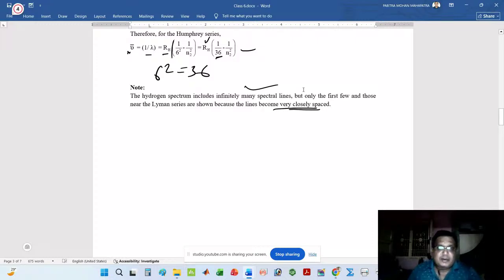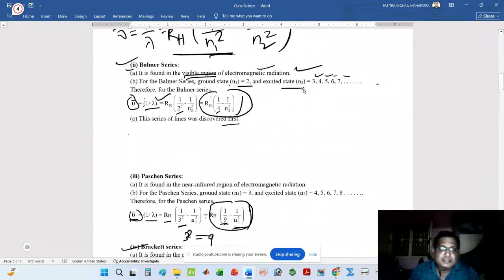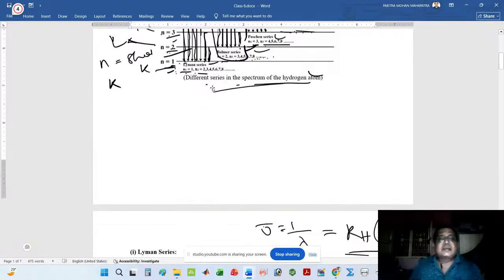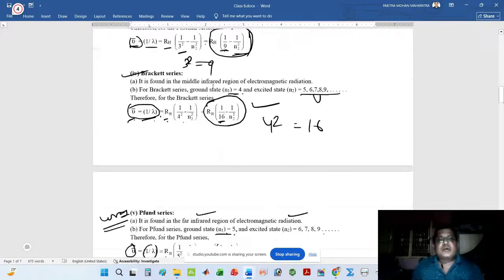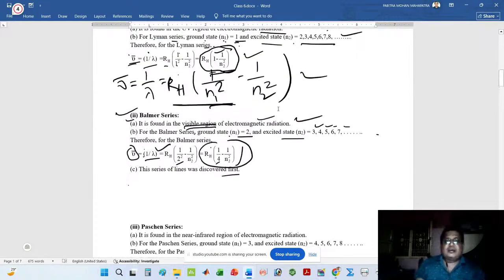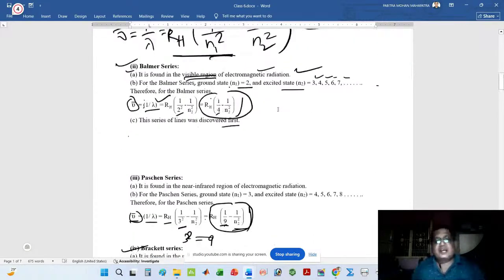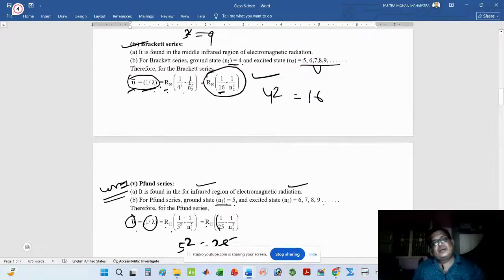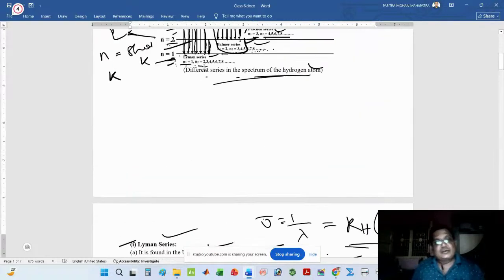If you think about the Lyman series, the Balmer series, Paschen series, Brackett series, Pfund series, Humphreys series, any series, only a few lines are given. This is to avoid the complexity and overlapping of the rays, for better understanding. This is all about the different series present in the hydrogen spectrum.